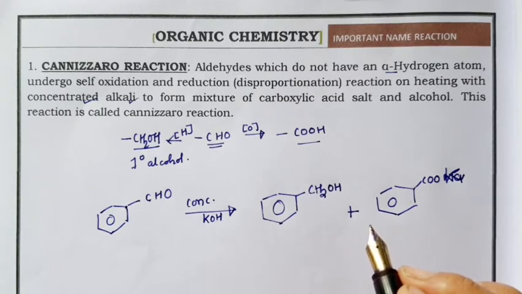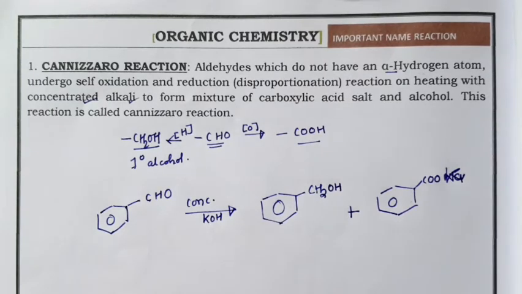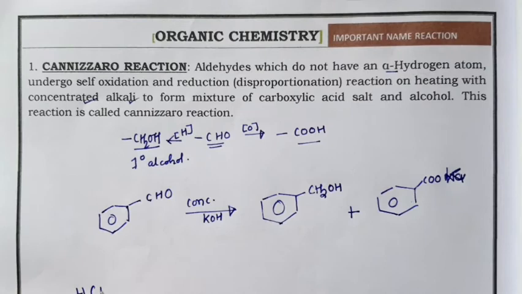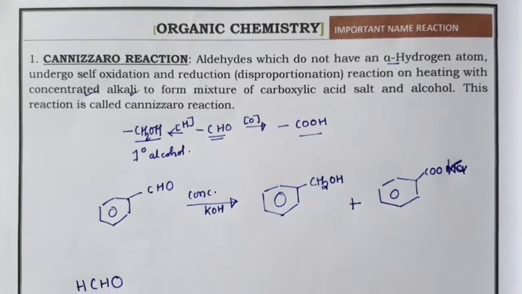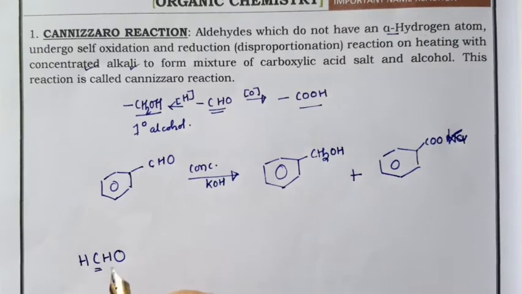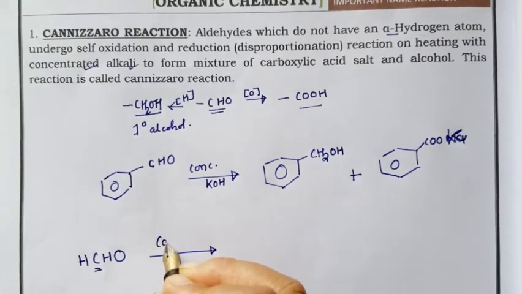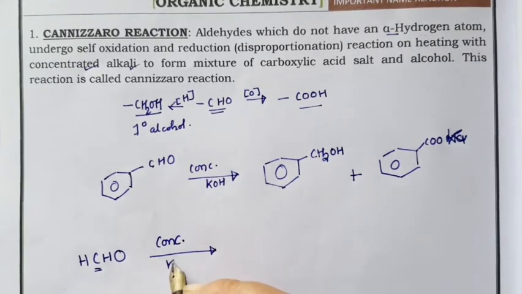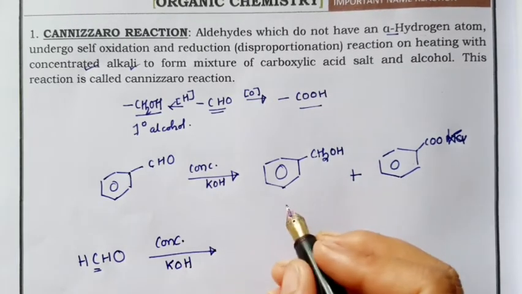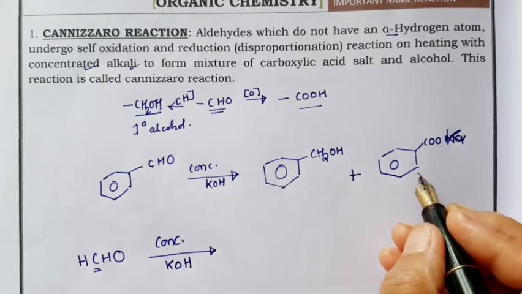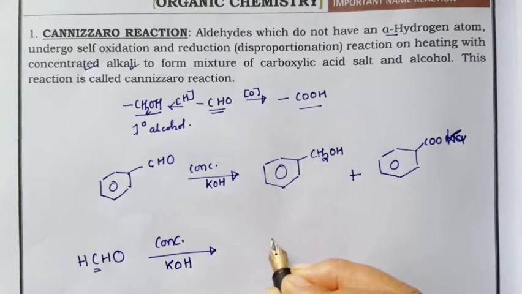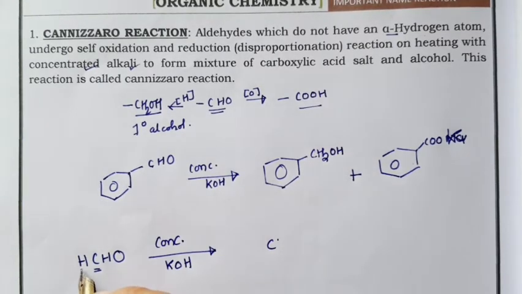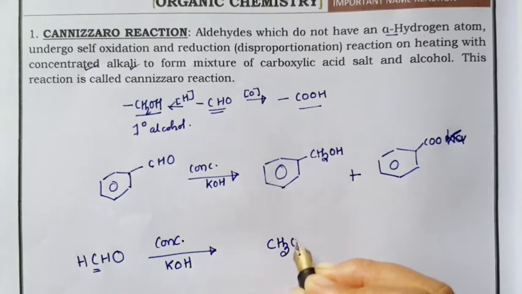So again, Cannizzaro reaction is the reaction for aldehydes which do not have any alpha hydrogen. Let us take one more example, formaldehyde. Again there is no alpha carbon, meaning no alpha hydrogen. So whenever it undergoes Cannizzaro reaction, we react it with concentrated KOH or NaOH. The same thing will happen: it will convert to alcohol and salt of acid. As there is only one carbon, that will change to CH2OH, with one more H, so you will get CH3OH, methanol.